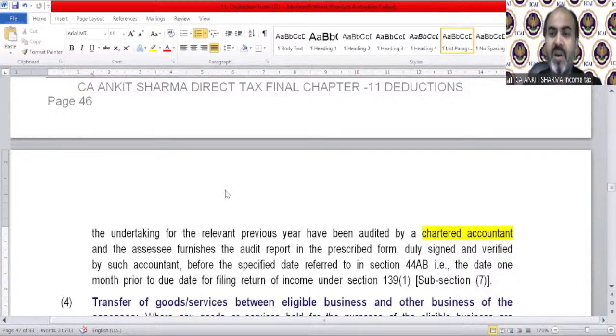So you will be a chartered accountant, and the government, the income tax department, says everything is going right. Who will prove it? Who will approve it? That's a chartered accountant. So a chartered accountant needs to audit to see that this deduction has been claimed correctly. And the assessee furnishes the audit report in the prescribed form, duly signed and verified by such accountant, before the specified date referred to in section 44AB. That is the date 1 month prior to the due date for filing return of income under section 139(1).